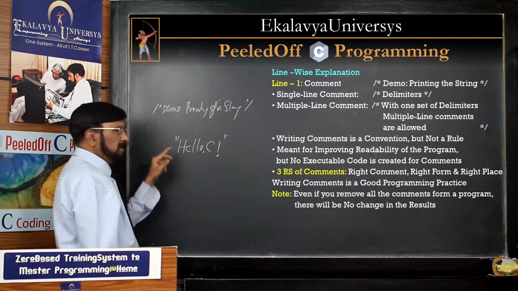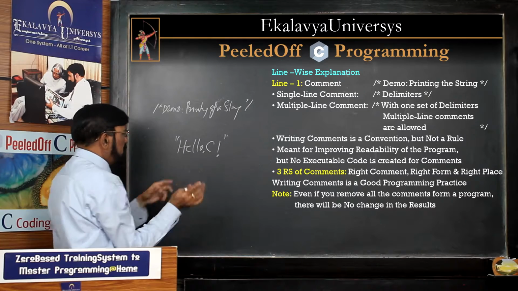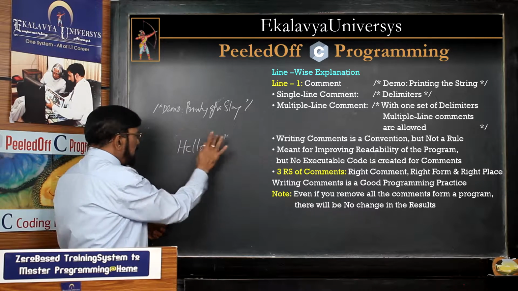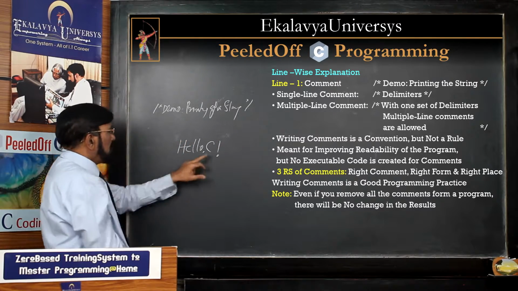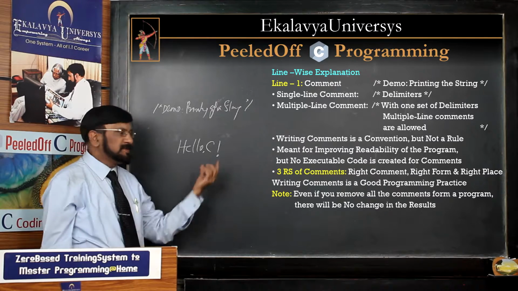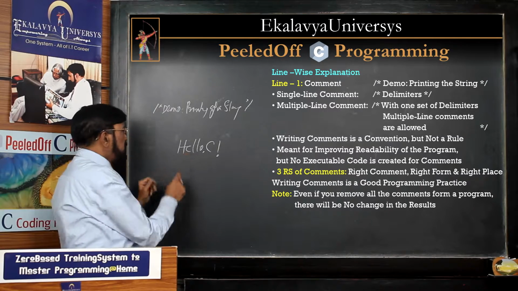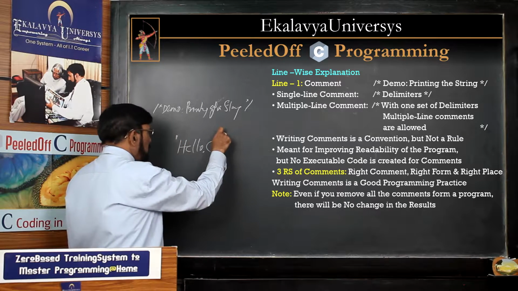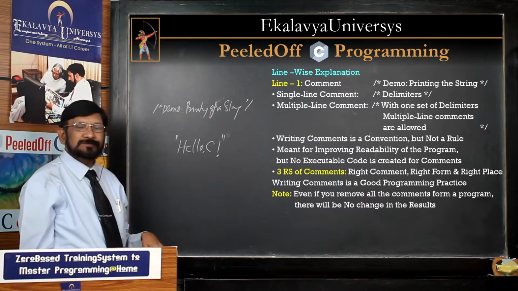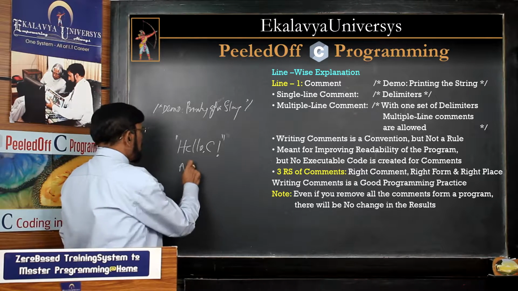Hello C, we write in the next line. Then actually these are delimiters and hello C is printed. This is the string. String means, technically, a set of characters which are enclosed by a pair of double quotes. This is a string.